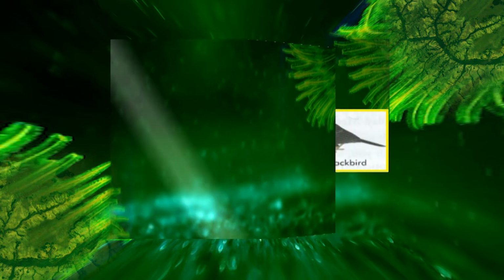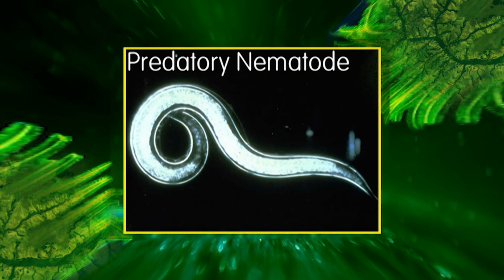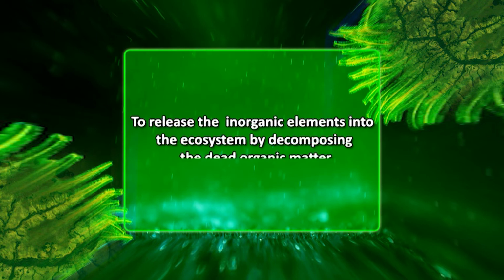The dead organic matter, that is detritus, is first eaten by decomposers such as bacteria, protozoans, fungi, etc., which are designated as primary consumers or detritivores in this type of food chain. The detritivores are in turn eaten by their predators like insects, larvae, nematodes, etc. The main function of the detritivores is to release the inorganic elements into the ecosystem by decomposing the dead organic matter. As compared to grazing food chains, the detritus food chains are generally shorter.